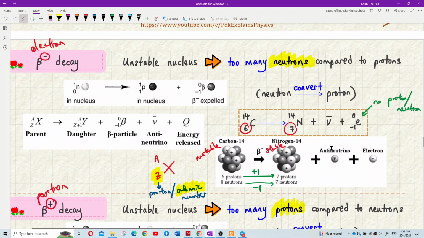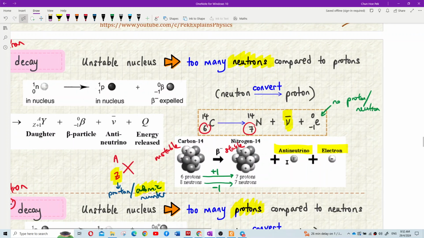Now look here. When it emits an electron, it must emit an antineutrino. How do we write antineutrino? V, bar V. Kalau elektron mesti pair dengan antineutrino.